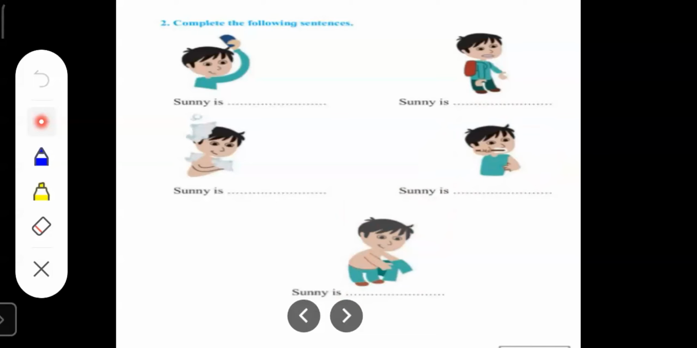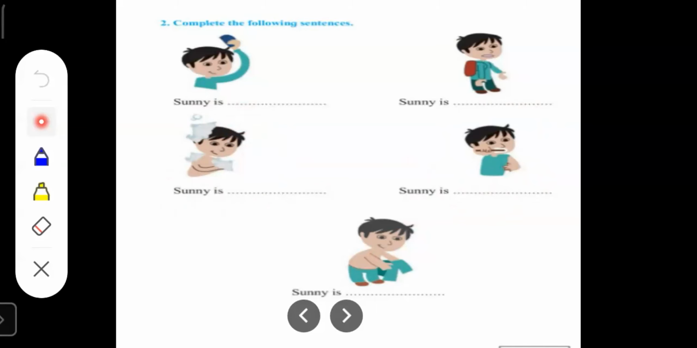Children, you can see these pictures are not arranged in the correct order. Going to school should be last, isn't it? First one should be cleaning teeth. This should be the first action. Sunny is brushing his teeth. Then the second action should be, children, Sunny is having a bath.